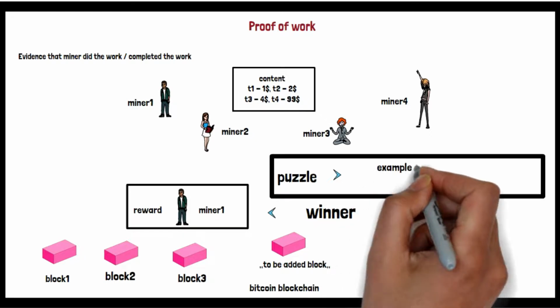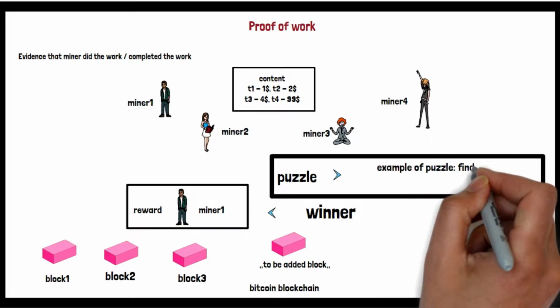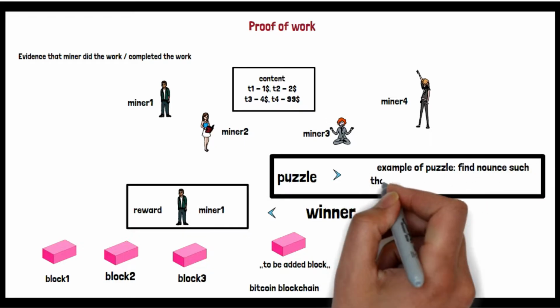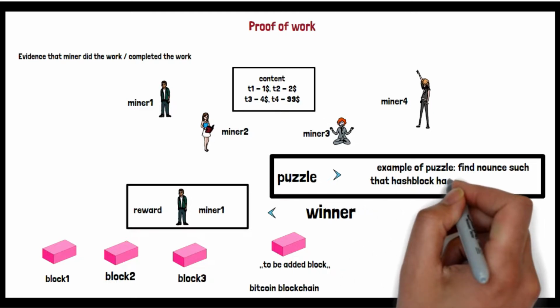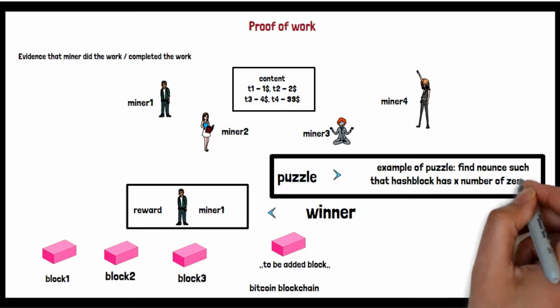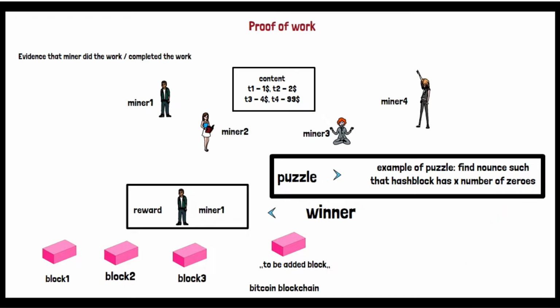So if you remember, in the previous video where we were exploring what is block and blockchain, we also came across what is nonce and everything. So here the puzzle is, you need to find the nonce of the content in such a way that the output hash should have this many zeros at the beginning. So let's say four zeros at the beginning is the difficulty level, right? Now how that four zeros, five zeros is fixed is a different module. But let's say that is a puzzle where you need to update the attribute value, that is the nonce value, such that your content hash plus your nonce hash, the resultant hash, should have four zeros in the beginning.